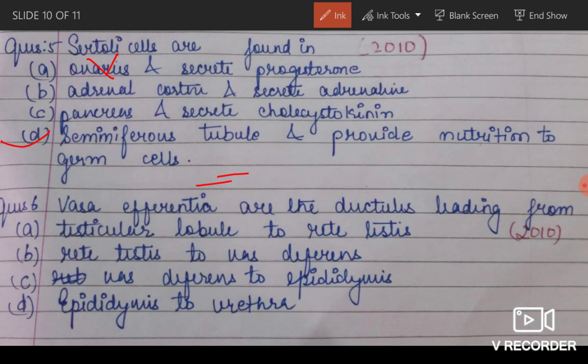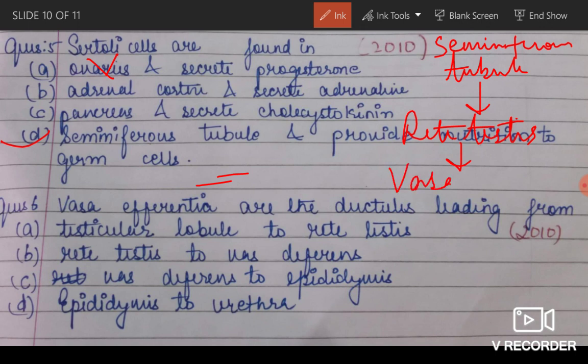So once again let me draw. It was seminiferous tubule. What was after seminiferous tubule? Rete testis. What was after rete testis? Vasa efferentia. What was after vasa efferentia? Epididymis. And then we had vas deferens.